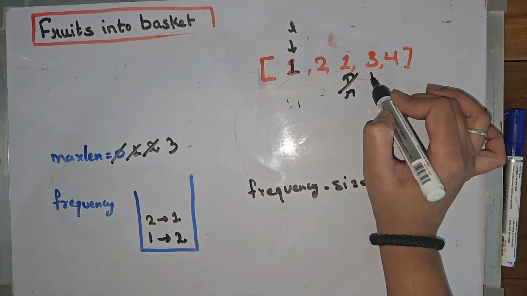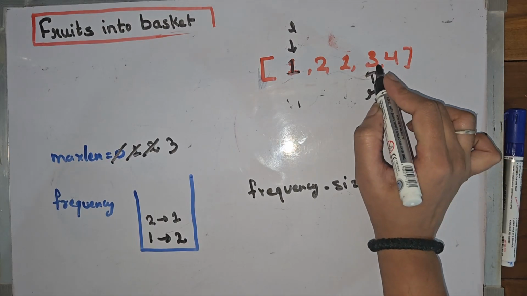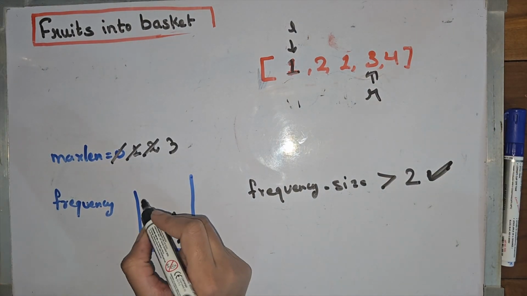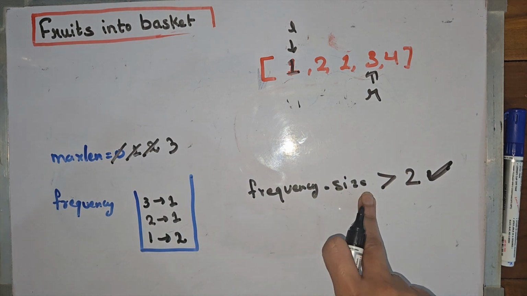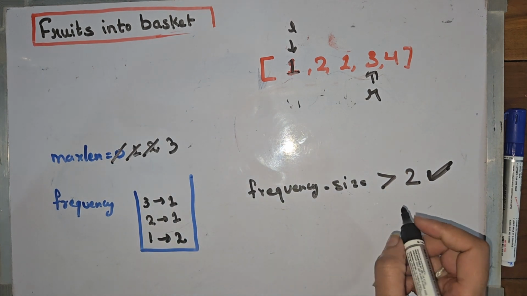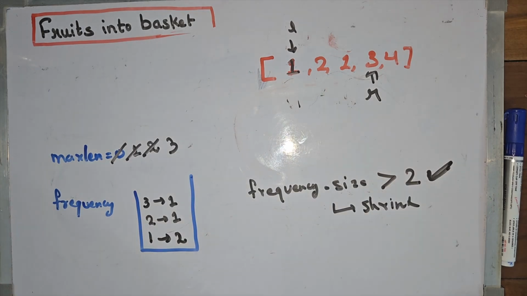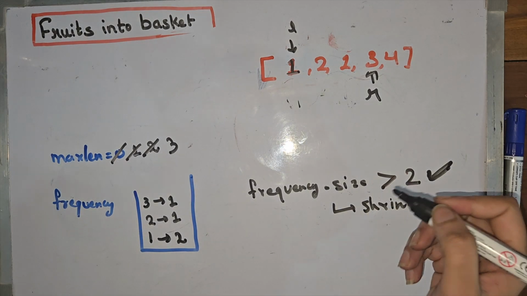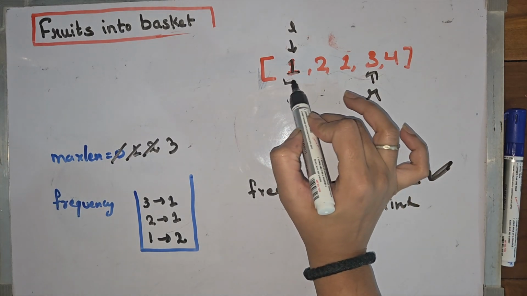Now we will move our right forward. Now we have 3. 3 is not in the frequency map. When we added 3, immediately the frequency map size is greater than 2. Now we need to shrink our window in this case. What we will do is remove the leftmost element first.